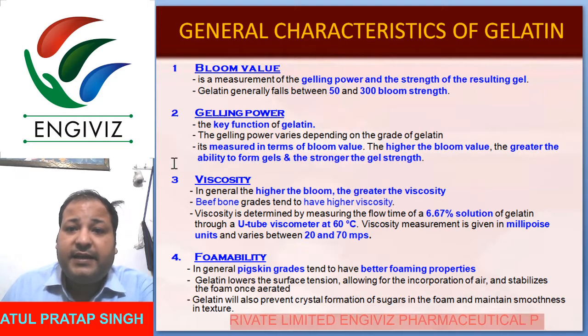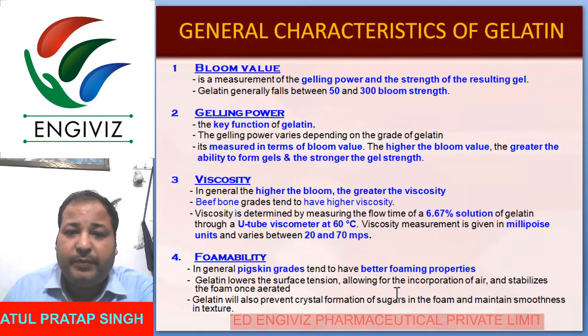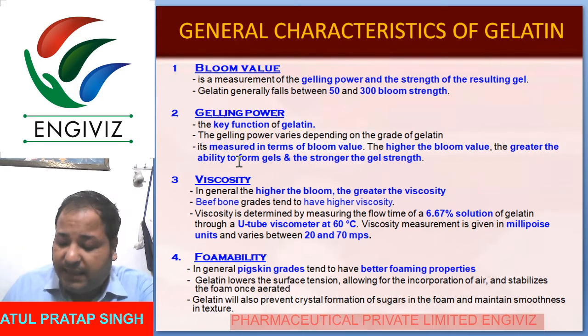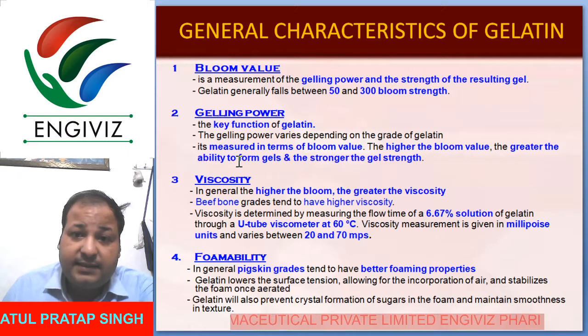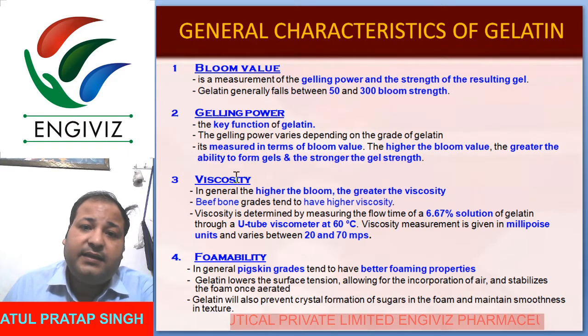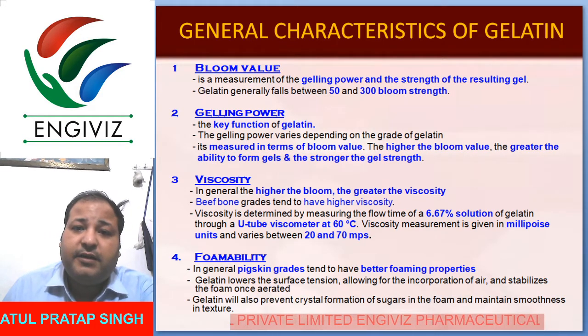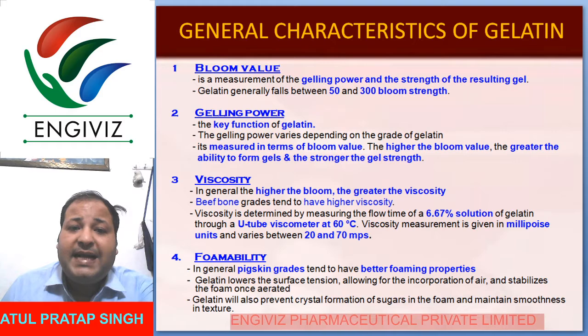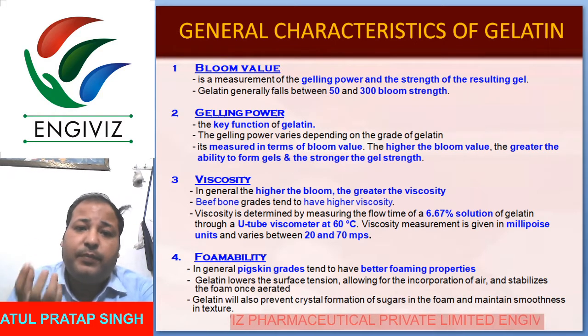So next is the general characteristics of gelatin. First one is bloom strength, gelling power, viscosity, formability. So it's simply what we can say here. Next, I will discuss. So here each and everything we have shown, but bloom strength is the measure of gelatin. Gelling strength will be simply between 50 and 300 bloom. That means it is the swelling proportion for that one.